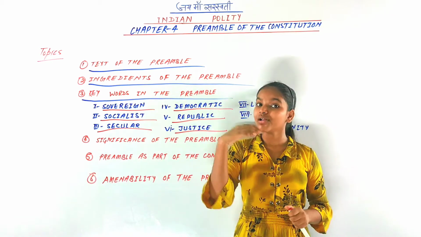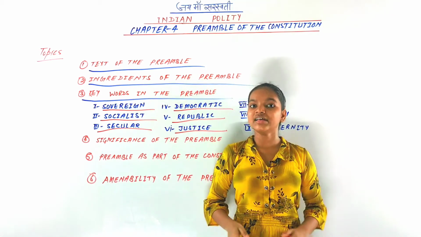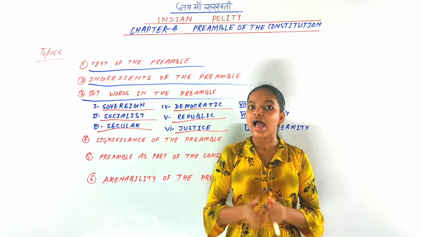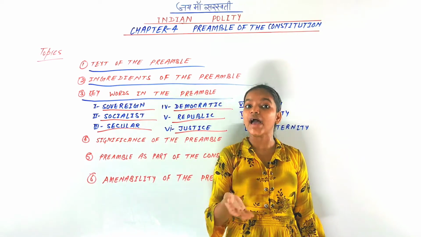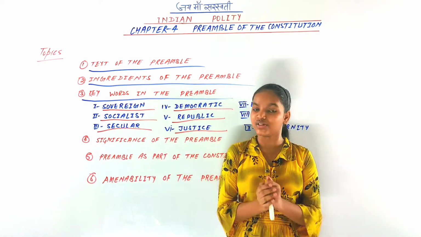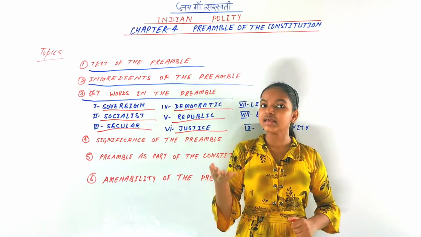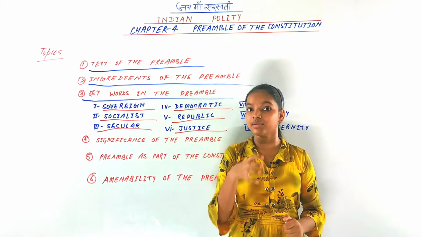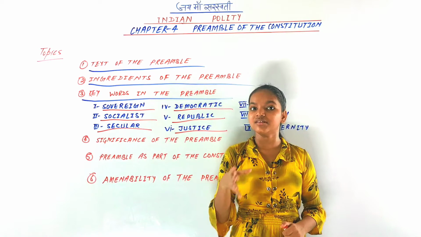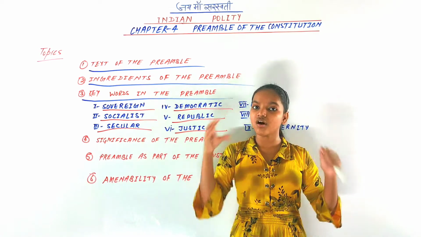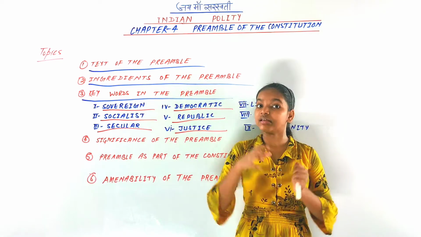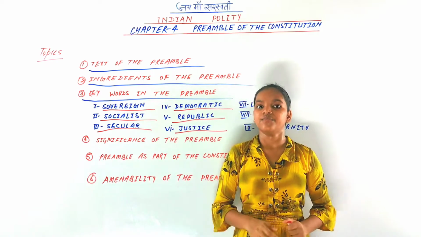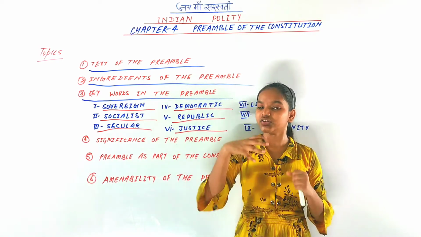First is political justice. Political justice means that all citizens of India have access to any public offices, head offices, you can say. Next is economic justice. Economic justice means that no citizens can be discriminated against on the basis of wealth. All citizens of India have equality, justice in wealth, income, property. And last is social justice.